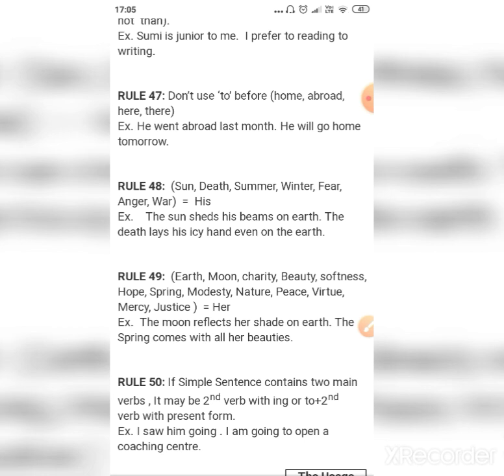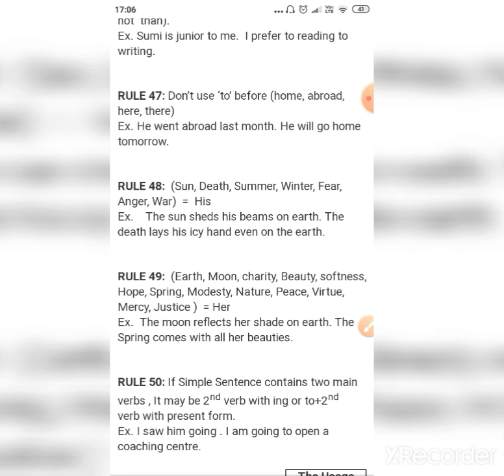So rule number 50 says, if a simple sentence contains two main verbs, it may be the second verb with ing or to plus second verb with present form. I saw him going. I am going to open a coaching center.